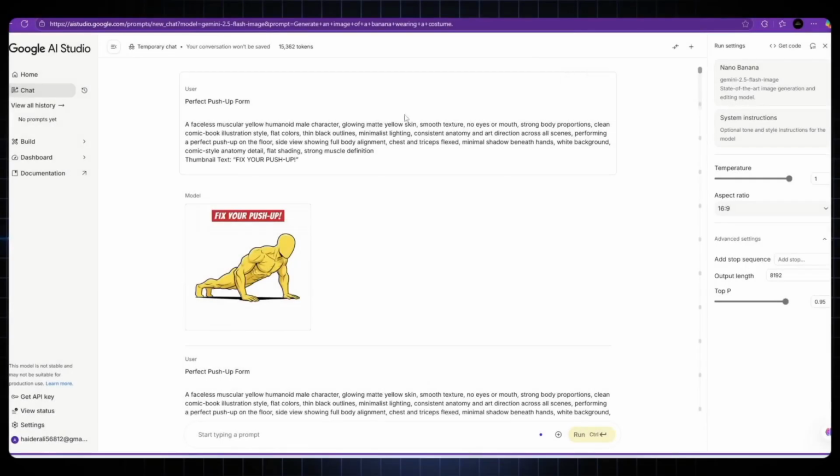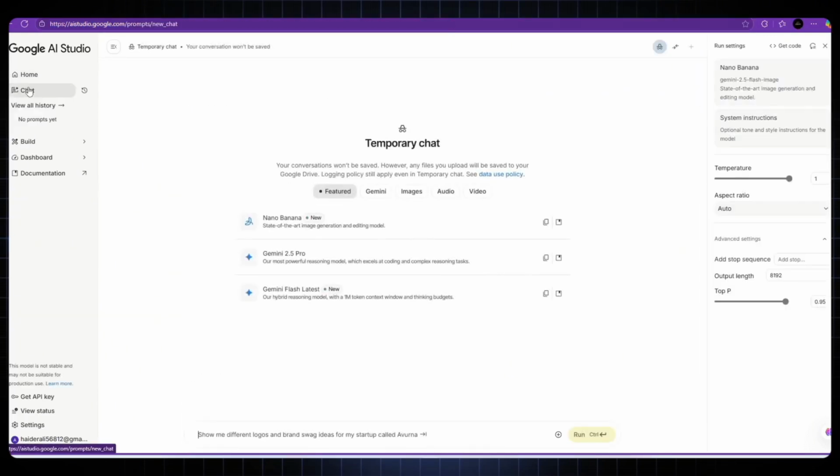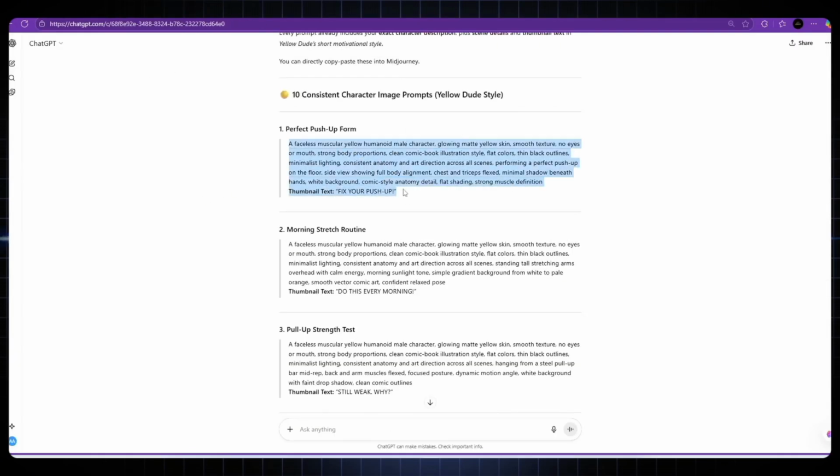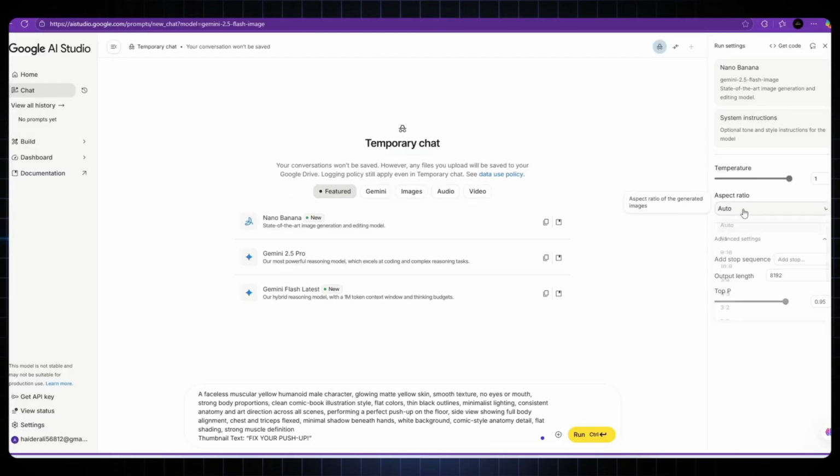Step 2. Creating images in Google AI Studio. Now, go to Google AI Studio. It's super easy to use. Once the website is open, select the Nano Banana model. Copy your first image prompt from ChatGPT and paste it into the input box. Then choose the 16:9 aspect ratio, since that's the perfect size for YouTube videos.